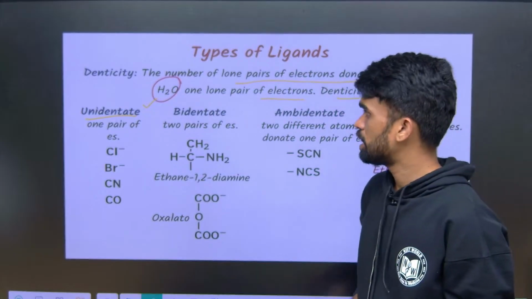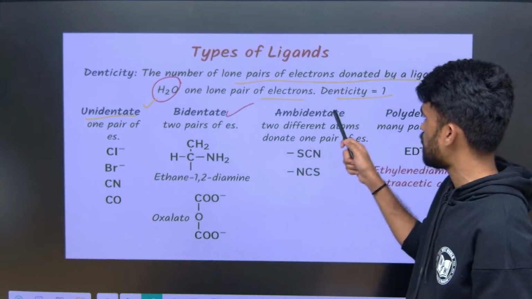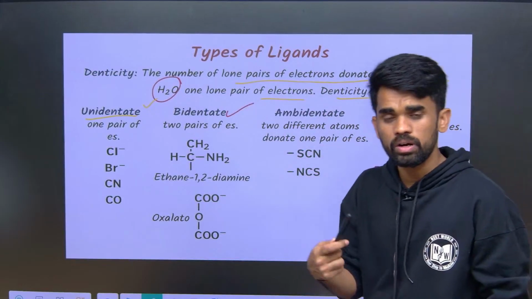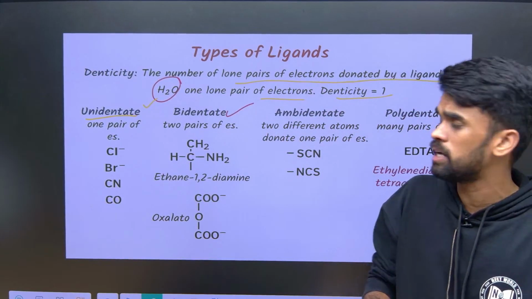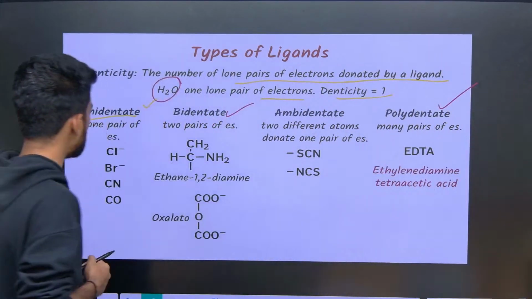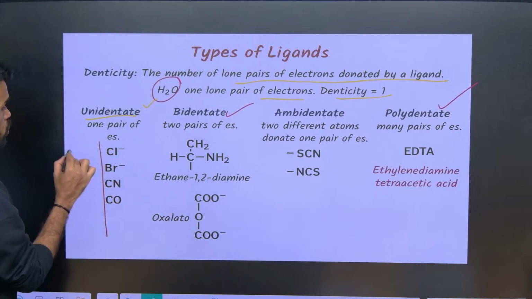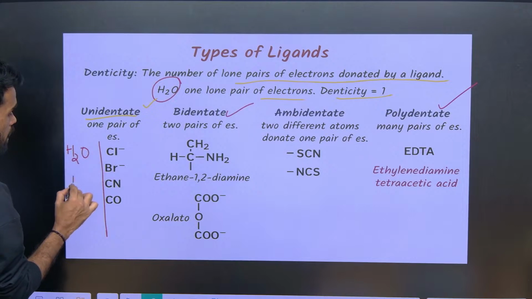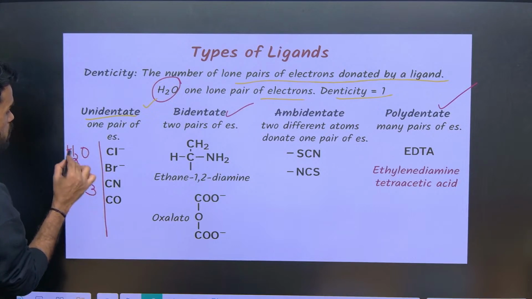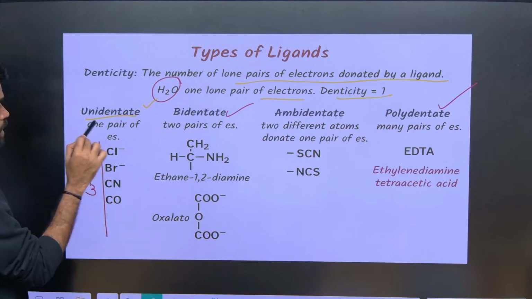Okay, monodentate or unidentate. If it is having two dentating sites, bidentate. If it is having more than 2, I mean 3, 4, 5, 6 like that, we should say it as polydentate ligand. Okay, so here monodentate ligands can be neutral, again, it can be negatively charged. Okay, so neutral ligands I can say water and I can say ammonia. All this comes under what? Neutral monodentate or unidentate ligands.